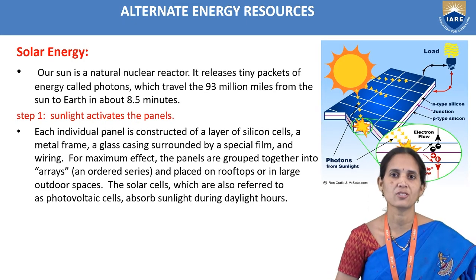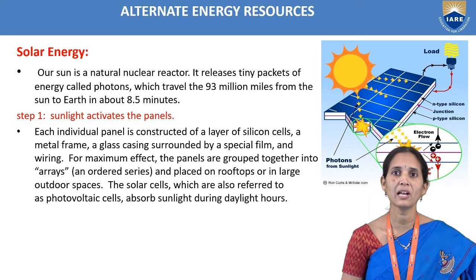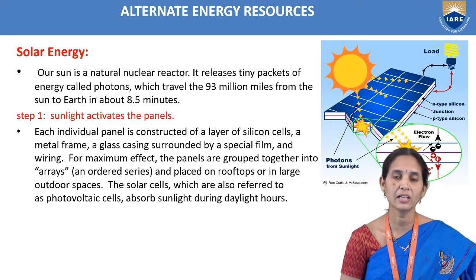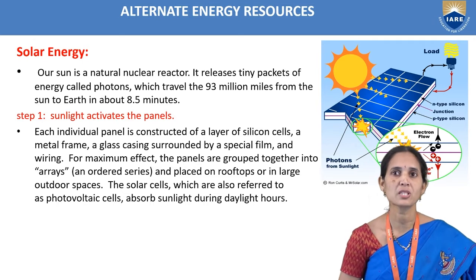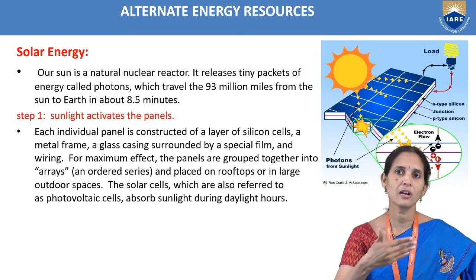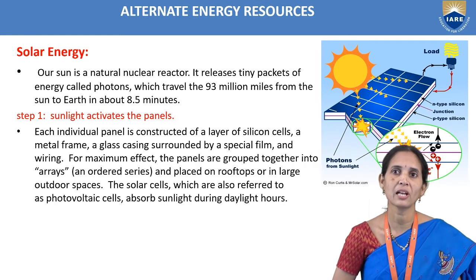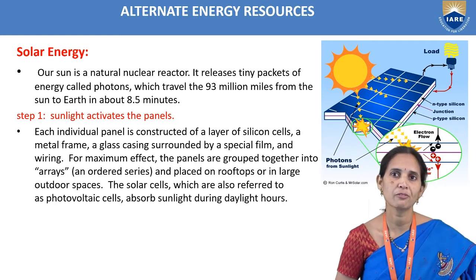So first, solar energy. Our sun is a natural nuclear reactor. It releases tiny packets of energy called photons, which travel 93 million miles from the sun to earth. The sunlight falling on the earth travels 93 million miles and reaches us in about 8.5 minutes.